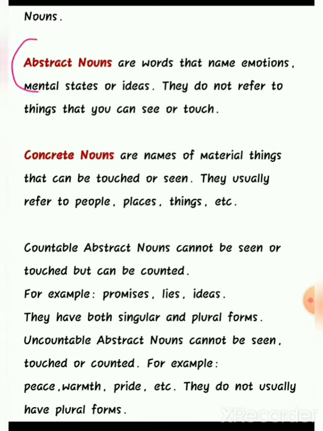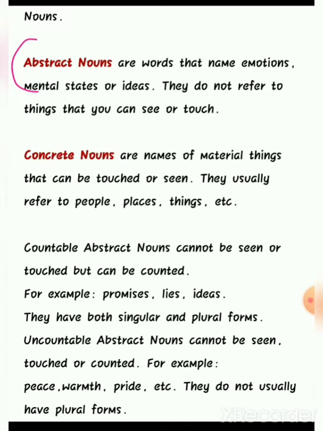Abstract nouns are words that name emotions, mental states or ideas. They do not refer to things that you can see or touch. So basically, abstract nouns deal with emotions, ideas and feelings. They don't have a physical form.